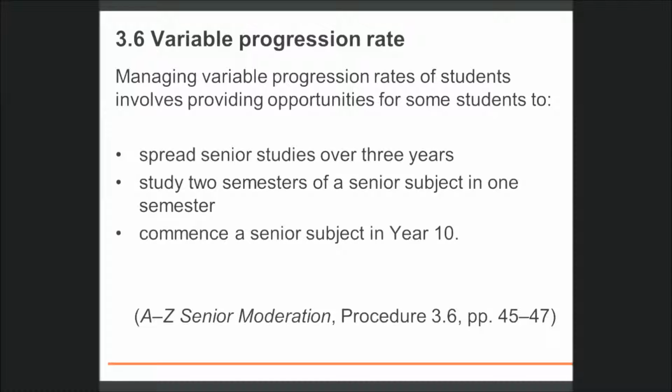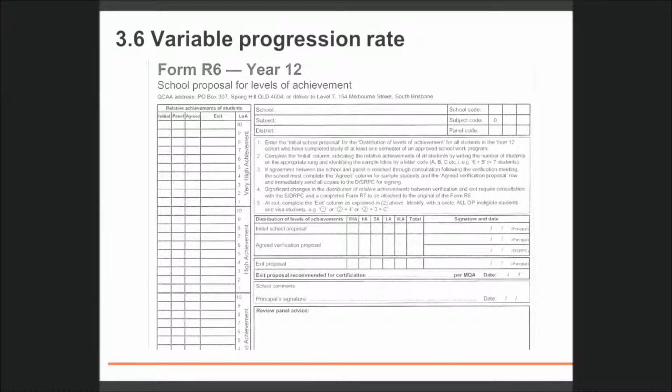Where a school offers a student the opportunity to study using VPR, particular moderation procedures are required. This presentation explains the particular moderation procedures that must be followed in order to correctly process VPR students. In particular, this VPR procedure describes how to use the Form R6.